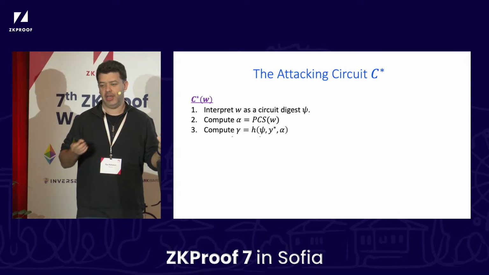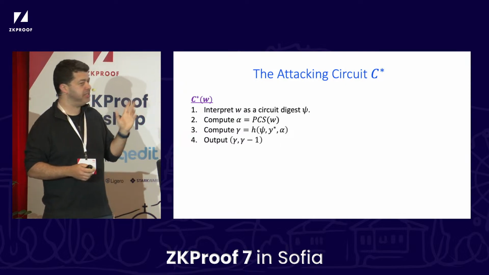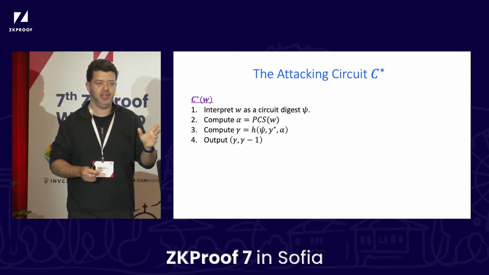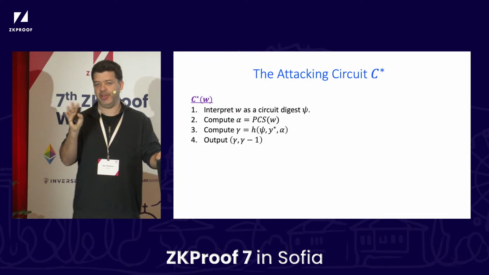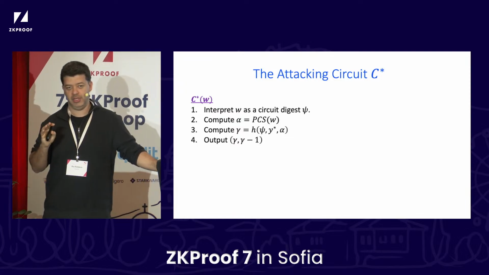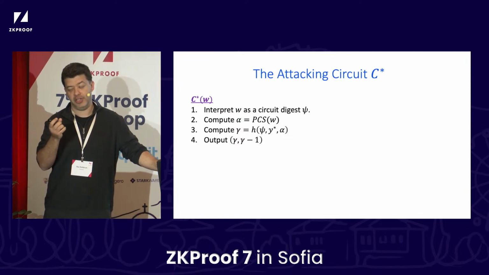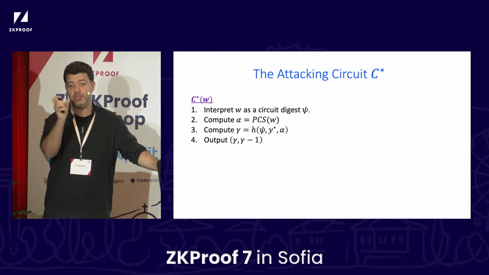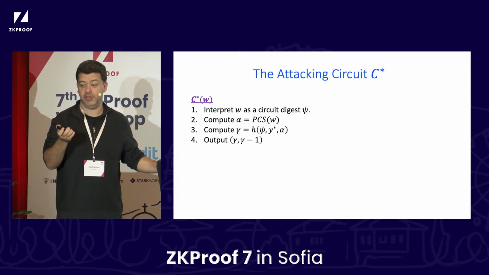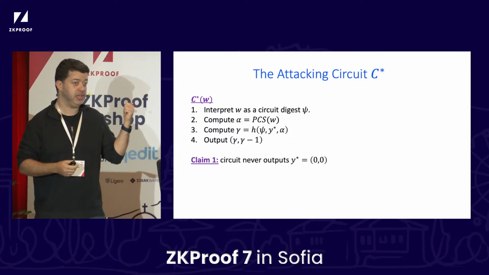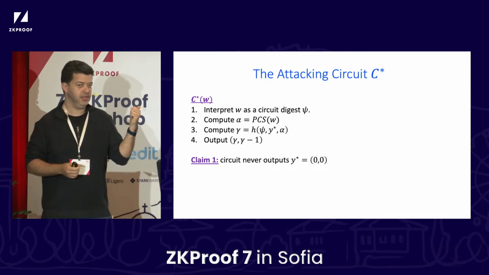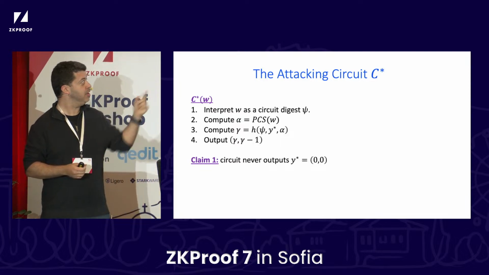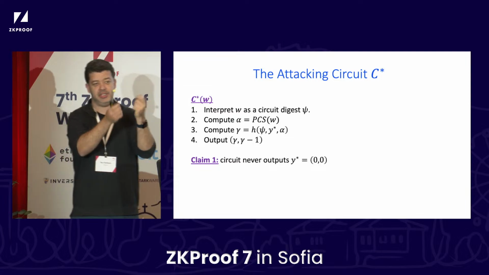Now we do something which will be mysterious at this point; we'll clarify it in a bit. We output the string gamma and gamma minus 1. It shouldn't be clear yet why we do it, but that's what we do. Remember, the circuit always outputs 2 field elements, and my claim is that it never outputs the value 0, 0. Indeed, the circuit never, ever outputs 0, 0. Do you see why? Well, it always outputs 2 distinct field elements because you subtracted 1.